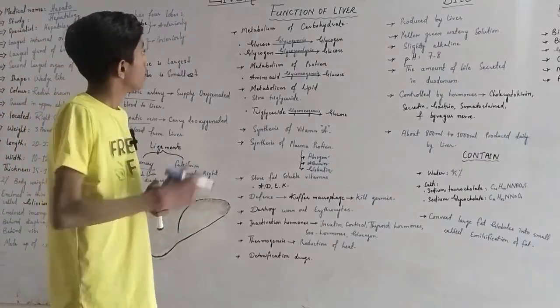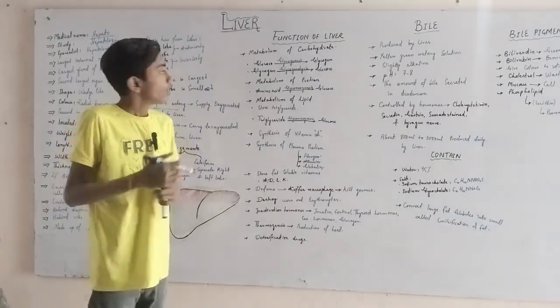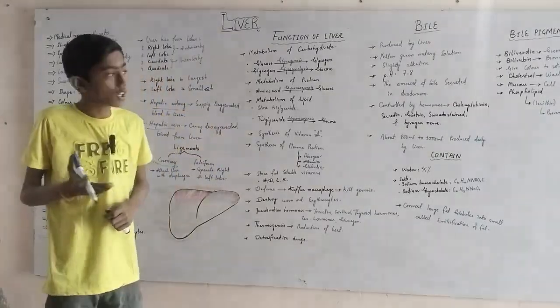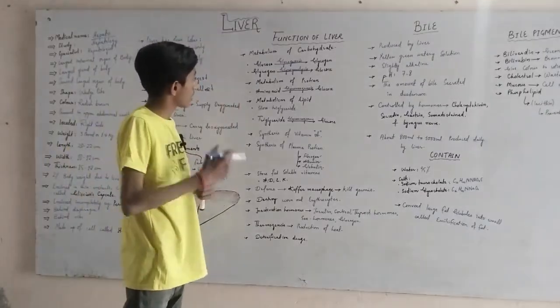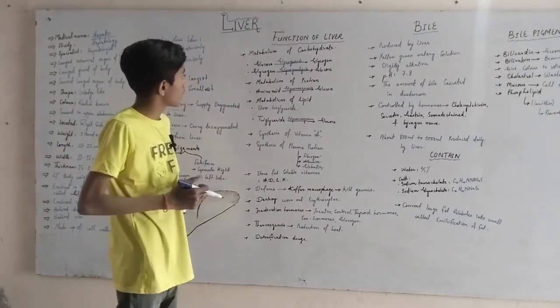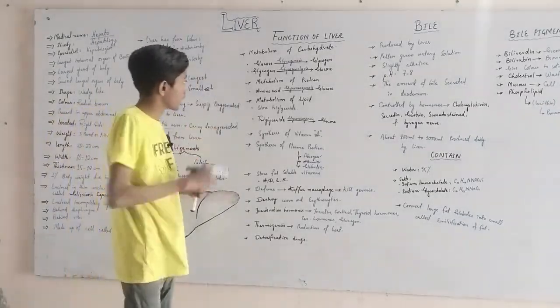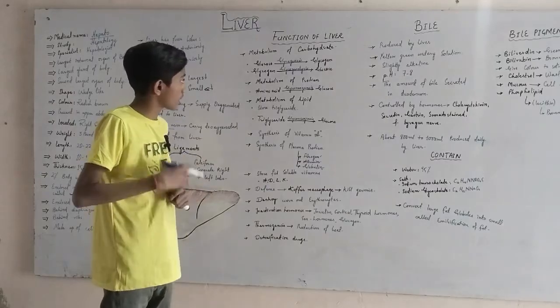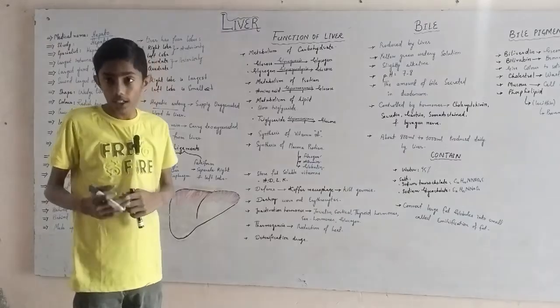Now we come to the functions of the liver. Metabolism of carbohydrates: carbohydrate metabolism also occurs in the liver. Number one, glucose is converted into glycogen. This process is known as glycogenesis. Number two, glycogen is converted into glucose. This process is known as glycogenolysis.